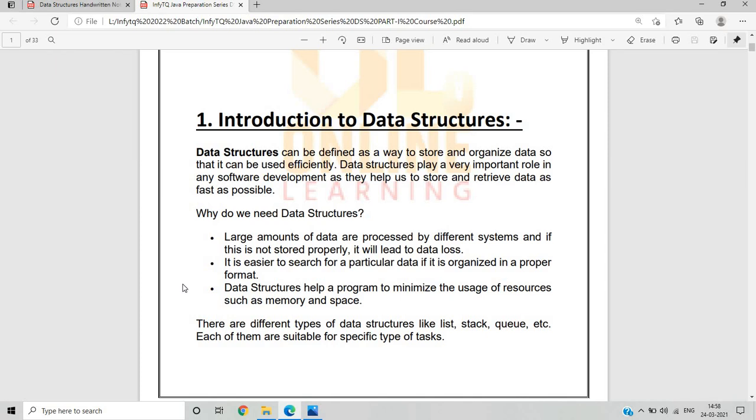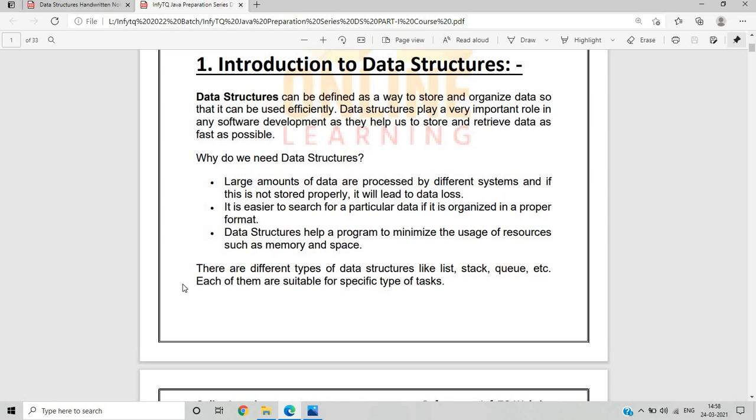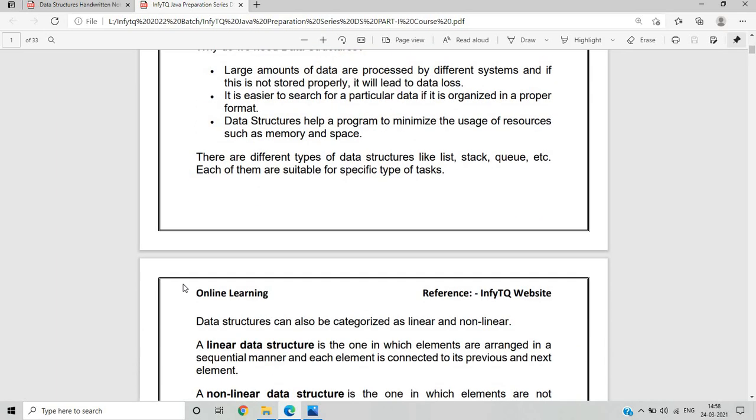What is the third point? The third point is that data structures help a program minimize the use of resources like memory and space, because we need to make proper use of memory space. Data structures help with this. There are different types of data structures like list, stack, queue, etc. Each of them is suitable for a different type of task.